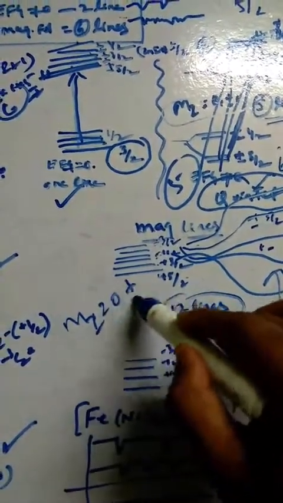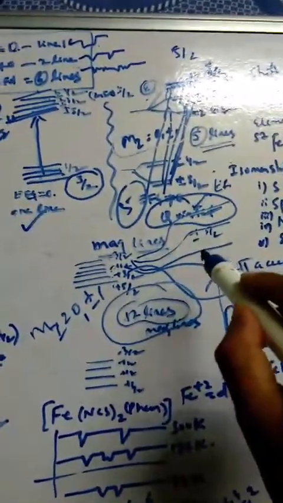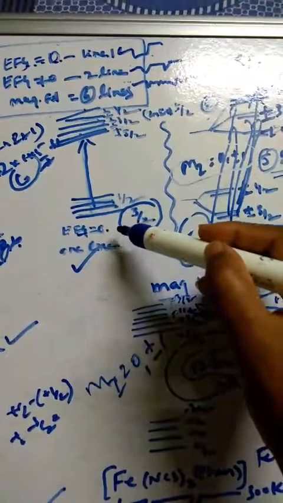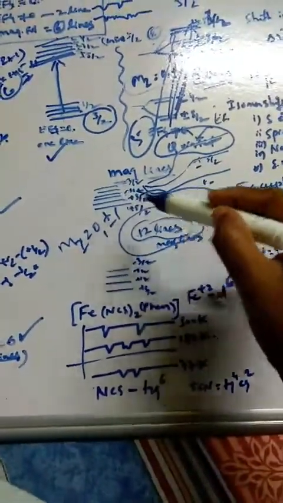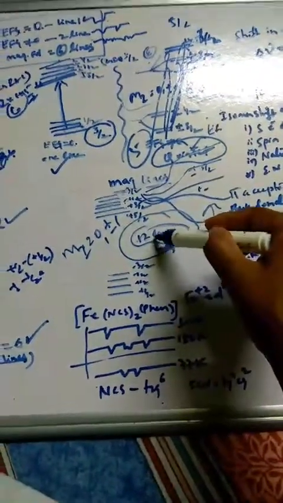take place following the selection rule, that is 0 or plus minus 1, and you are going to see that 12 lines are possible. For the same excitation, the ground state is 3 by 2 and the excited state is 5 by 2: a single line for EFG equal to 0, a quintet for EFG not equal to 0. In the presence of a magnetic field, 12 lines. So 5 lines and 12 lines you are going to see here.